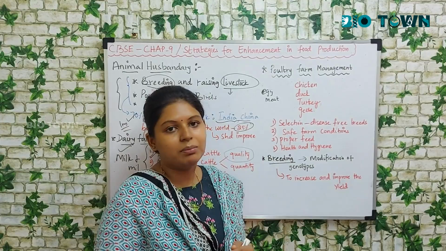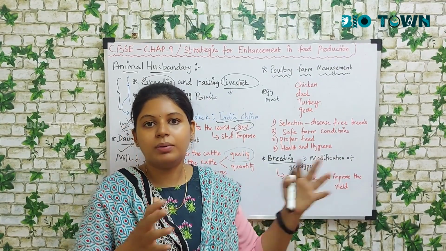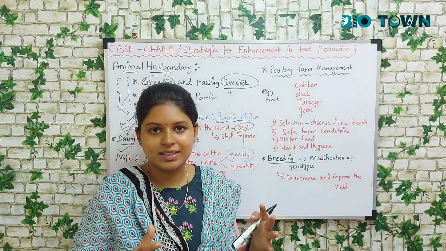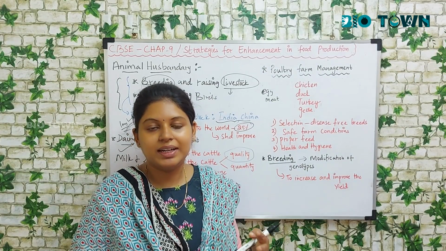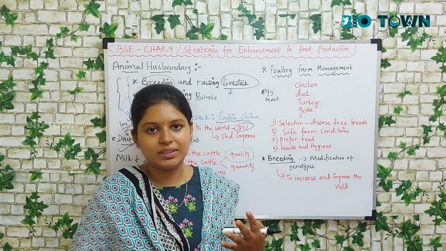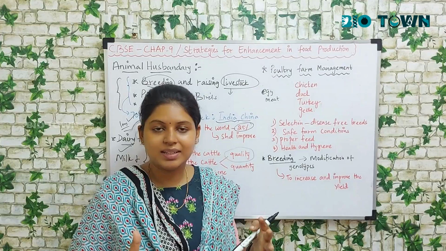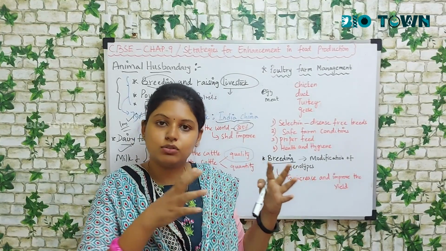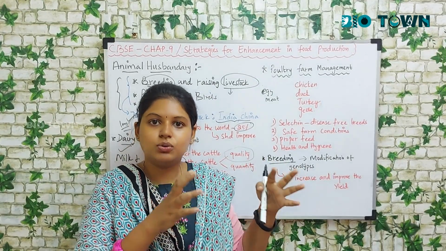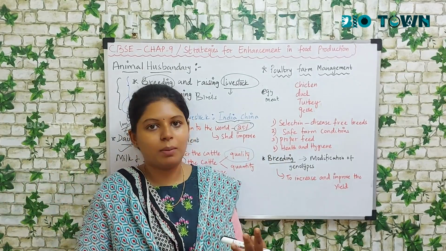Next is safe conditions. For example, you cannot set up a poultry farm right after a dense forest, isn't it? Then there'll be a lot of predators, be it snakes, be it other predators. They come to forage on these animals. So it is very important that you find a very safe place. If at all you put it next to a forest or next to a rural area, it is very important that you fence them properly.